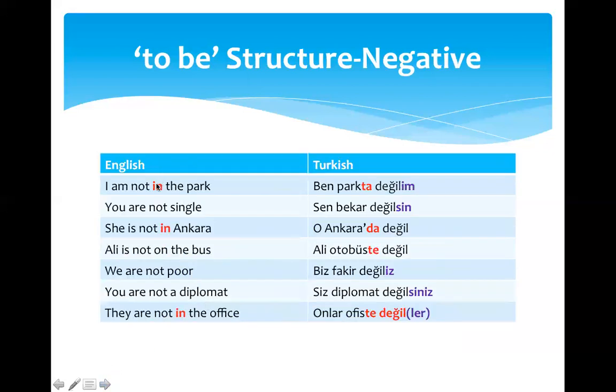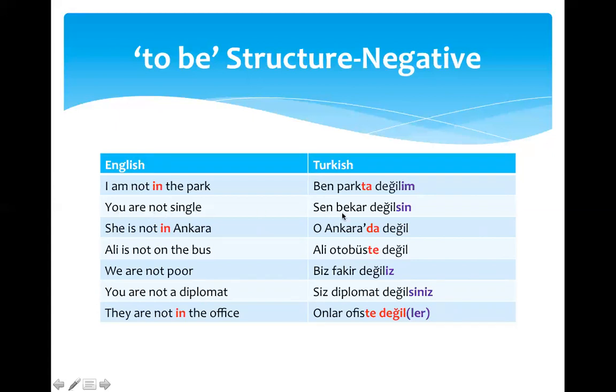So let's look at some examples. I am not in the park. So I is ben. There's no m in Turkish. Park is park. Ta is in. Ben parkta. Not is değil. Am is the personal ending for ben. Ben parkta değilim.